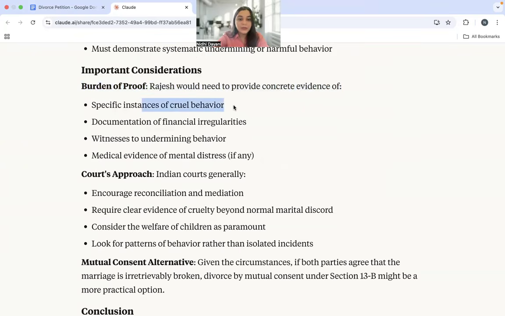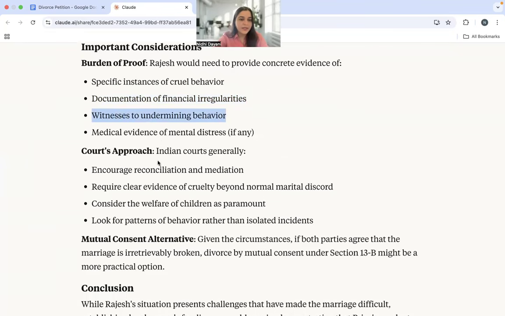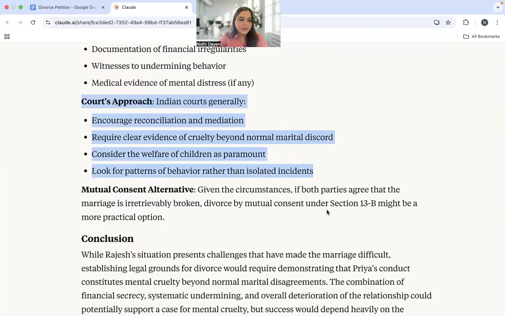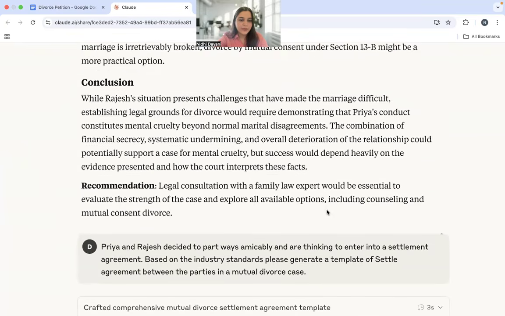So there have been cruel behavior. So what is the evidence, concrete evidence behind it? What are the documentation around financial irregularities? Because you're alleging that, right? Where is the undermining behavior happening? If there is medical evidence of mental distress, it has gone ahead and told us how courts normally approach this and given us a conclusion.